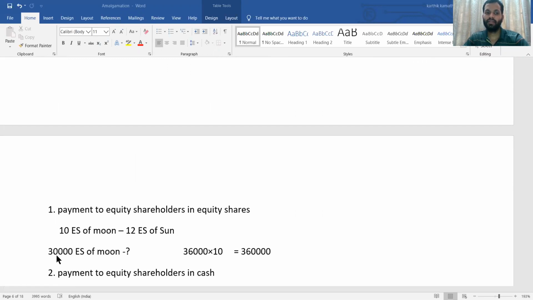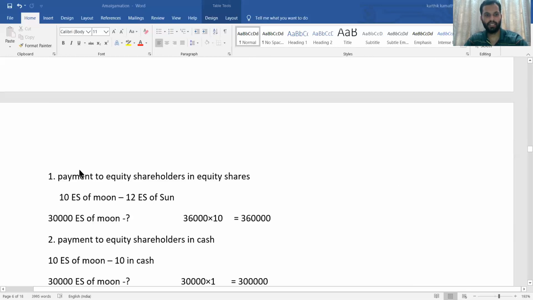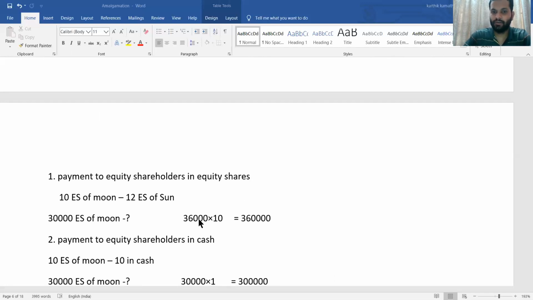Then 30,000 equity shares of Moon. What is the answer? Cross multiplication. That is 30,000 into 12, that is 3,60,000 divided by 10. You will get 36,000 shares. 36,000 into face value, that is 10. There is no information about premium or discount, so they have directly given it at par.